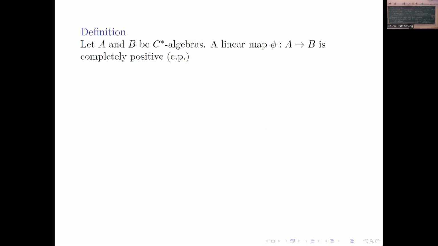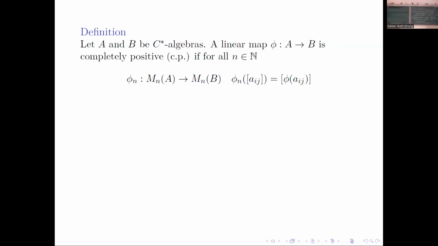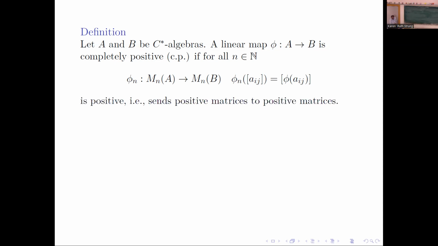Let us begin by recalling the definition of a completely positive map. We have two C-star algebras A and B. A linear map phi is called completely positive if for all n you take the amplification. So phi_n is called the amplification: you take an n by n matrix with entries in A, apply phi entry-wise, and this is how phi_n is defined. Phi is called completely positive if the amplification is positive for all n, which means it sends positive matrices to positive matrices.